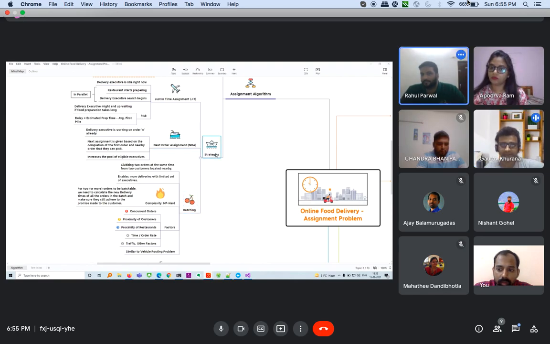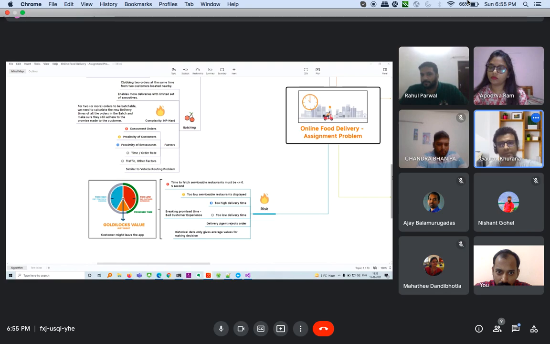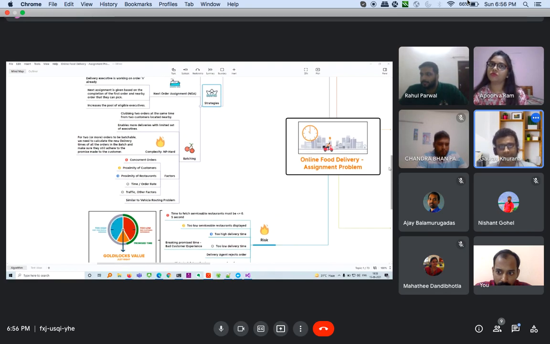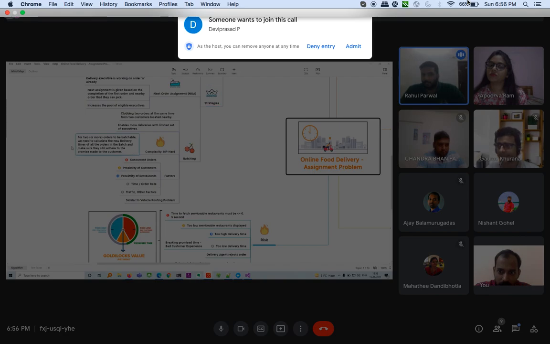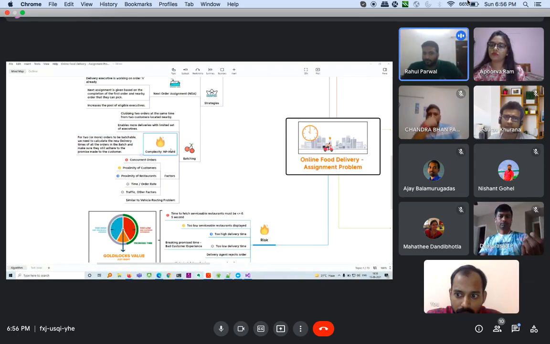In that case, that could be one of the factors to assign, like the person who has not got any order and is in the same proximity, because at some point, if people are equal, till something, your algorithm can work, but after that it would be random after a certain point of time. Yeah, I think maybe. That could be, but when we were reading the blogs, we couldn't find anything for that. But yeah, maybe that is a possible thing that we could do.